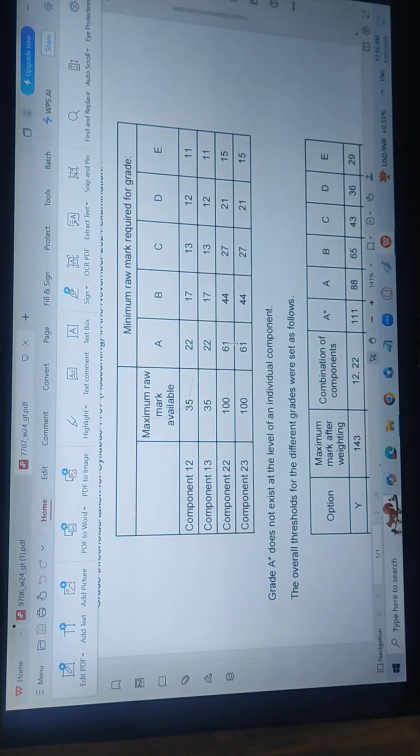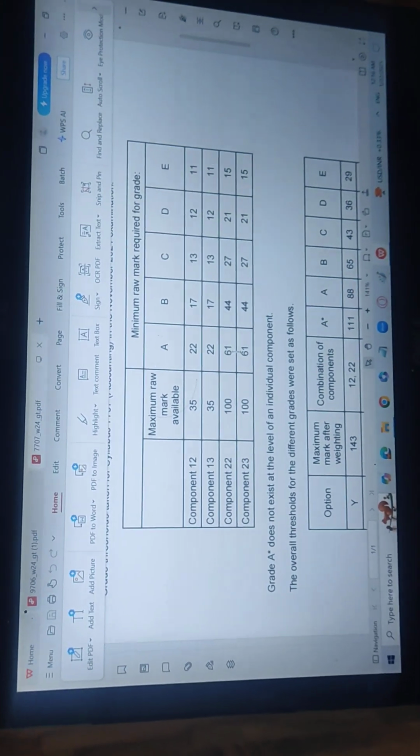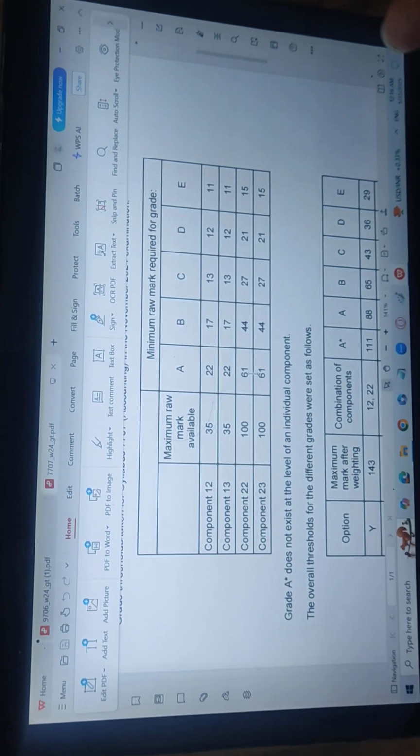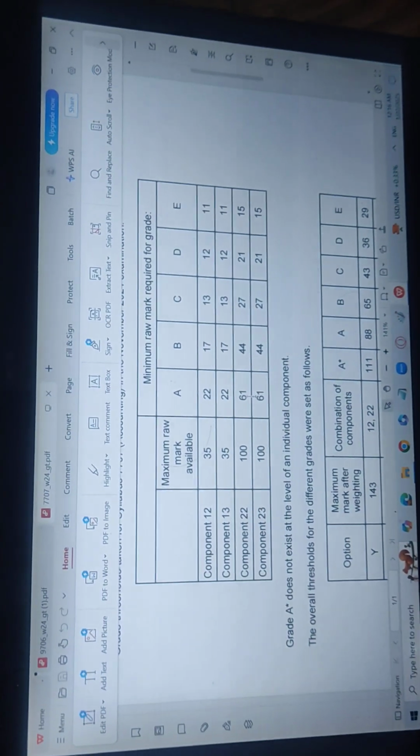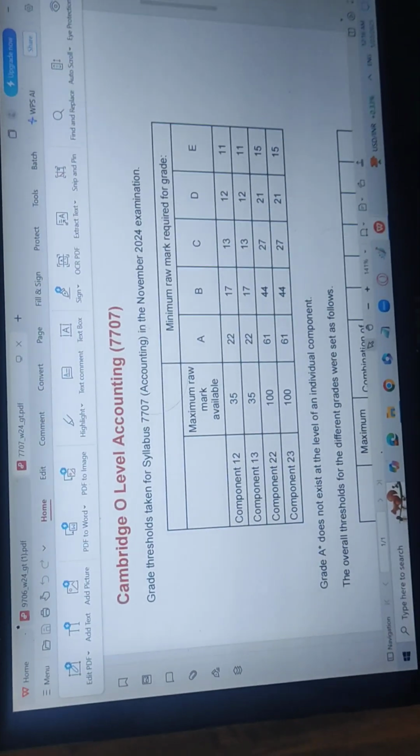And if you just see the difference between B and A, how much is it going to be? 44, 61 minus 44 becomes 17. If you add 17 to 61, it becomes 78. So it means that you need to get almost 78 out of 100 to get an A star, because the difference between B and A will be added to A to get an A star. This is how the whole thing works for each and every subject, right? So this is the thing which I want you to share.